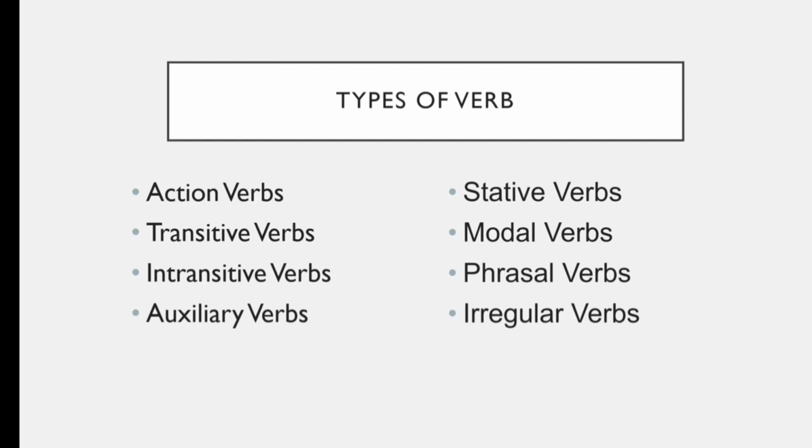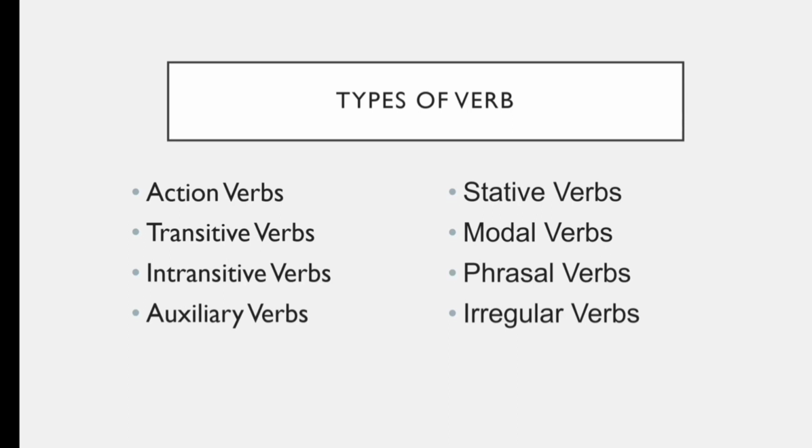If you want to know about these types of verbs, you can see my previous lesson related to verb, and I'll give the link of that lesson in the description as well. Static verbs, modal verbs, phrasal verbs, and irregular verbs are those verbs which we are going to discuss today.